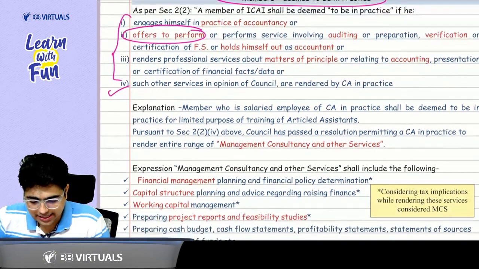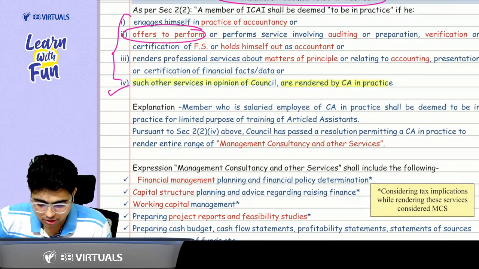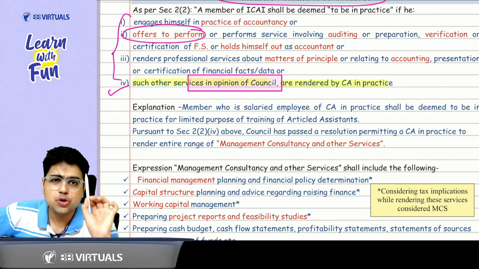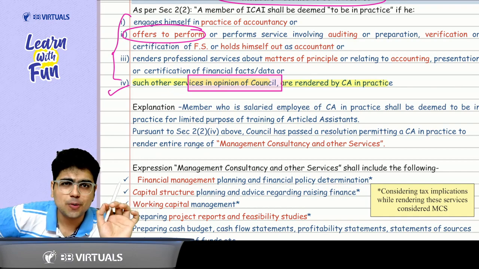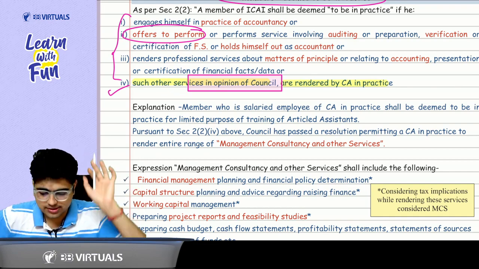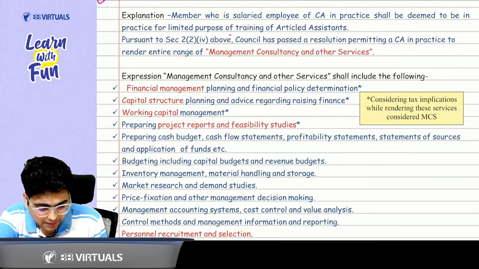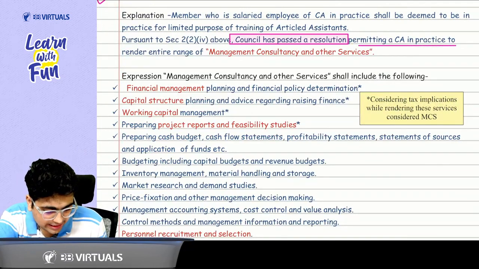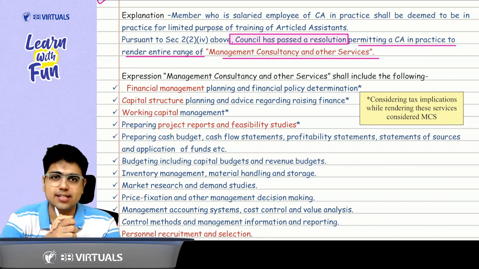Otherwise, if you are rendering such other services as are rendered by a CA in practice, in the opinion of the council, then also you will be deemed to be in practice. This is a very, very, very important topic from an exam point of view. Please concentrate. So it says, council has passed a resolution permitting a CA in practice to render the entire range of management, consultancy and other services.